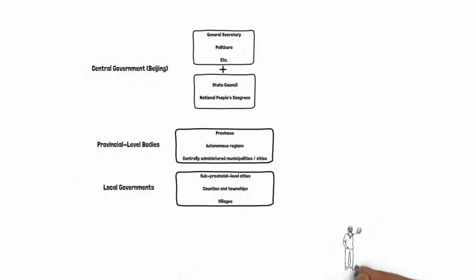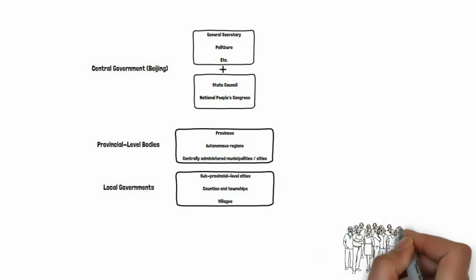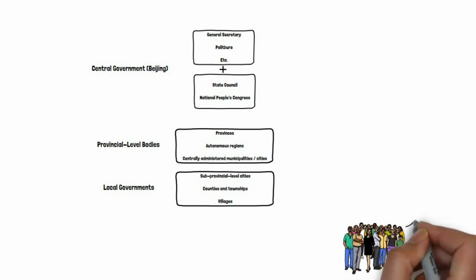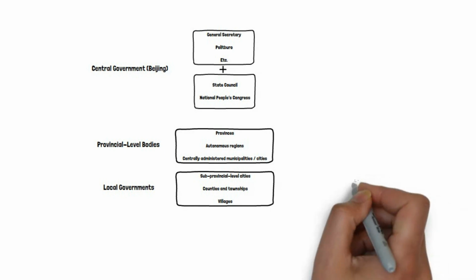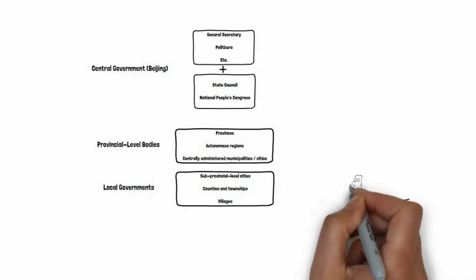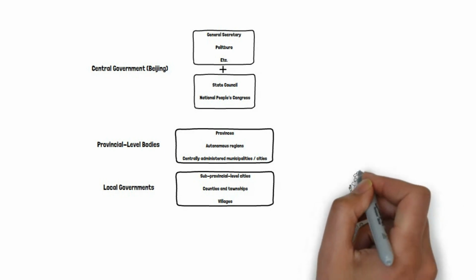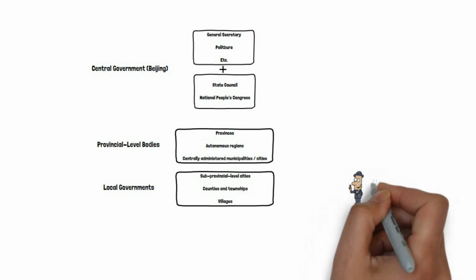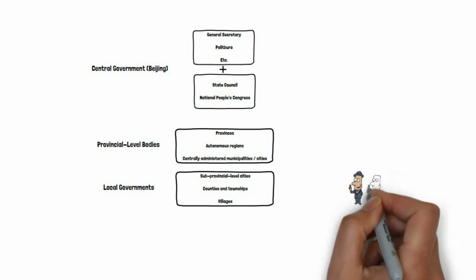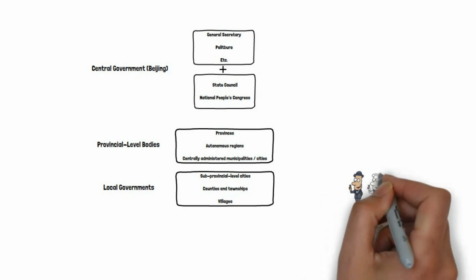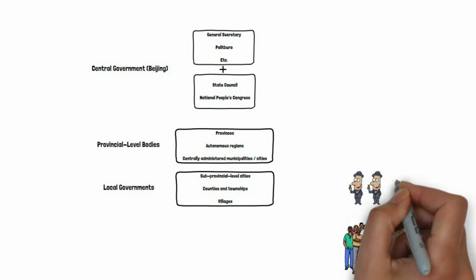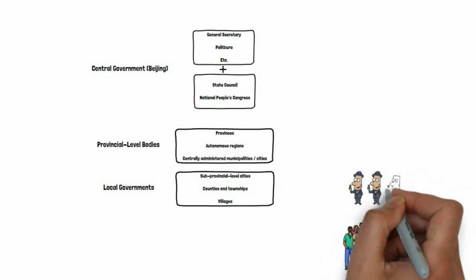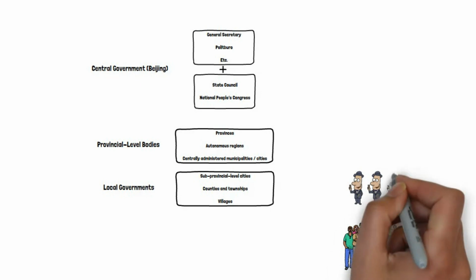Now moving on to the elections proper. China's elections are divided into two types: direct elections and indirect elections. Direct elections are elections where ordinary citizens can vote directly for representatives. However, this only happens at the very lowest levels, such as in local people's congresses at the county or township level, or for village committees.